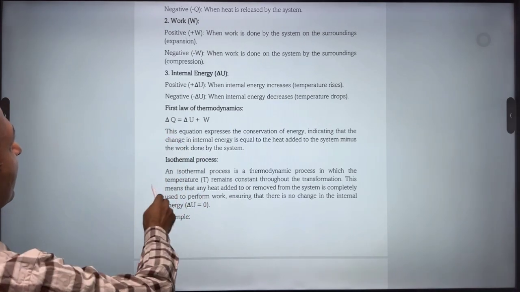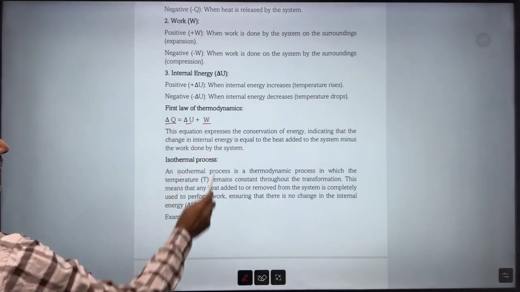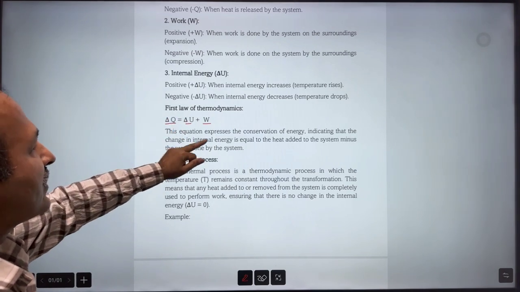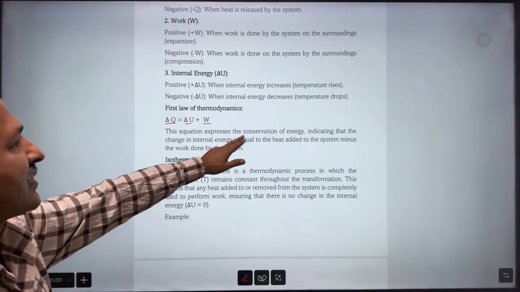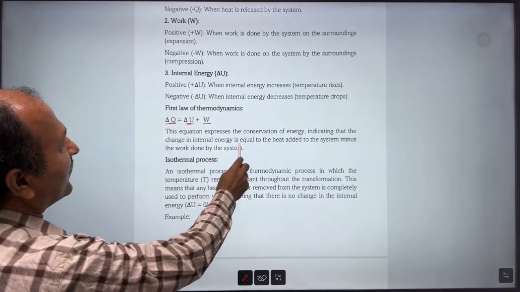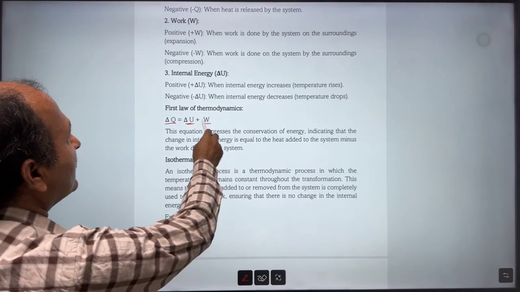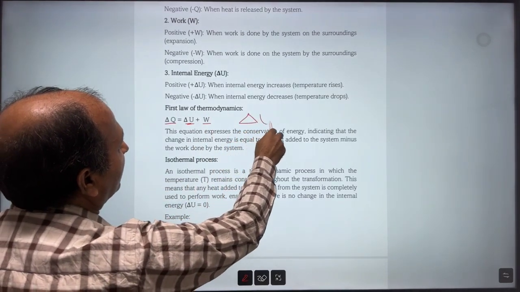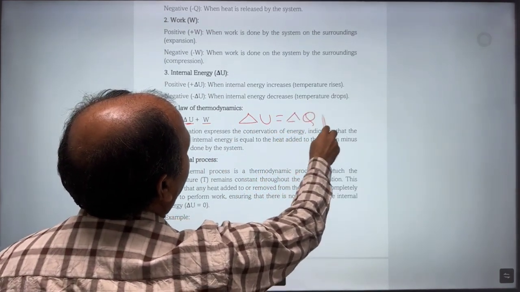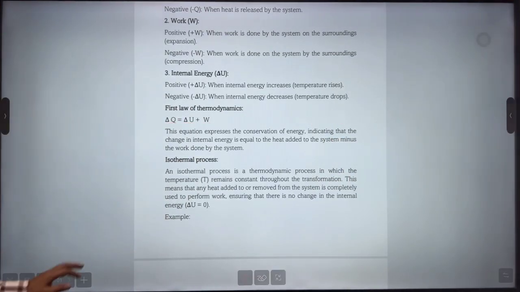Then comes the first law of thermodynamics. Here this is heat supplied, this is internal energy change, and this is work done. So heat given is equal to change in internal energy plus work done. This equation expresses the conservation of energy, indicating that change in internal energy is equal to heat added to the system minus the work done. If you want to find the change in internal energy, take W to that side. So delta U is heat supplied minus work done. This is a simple thing.